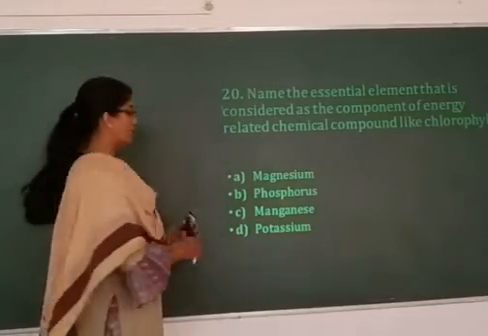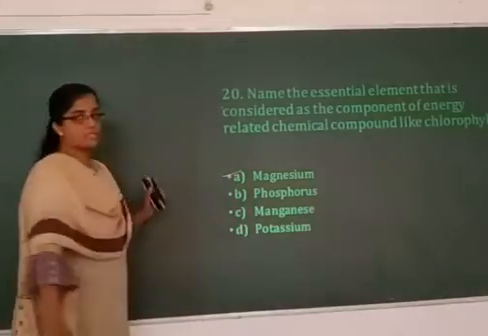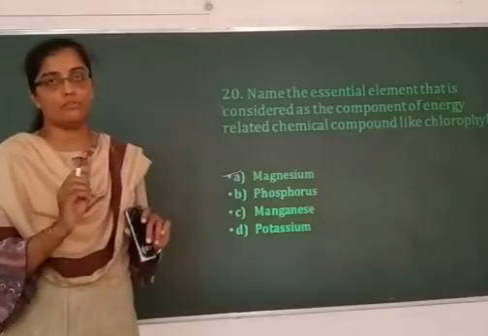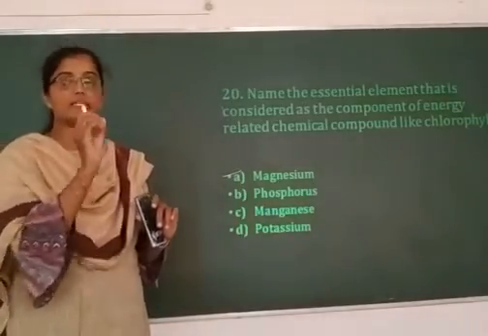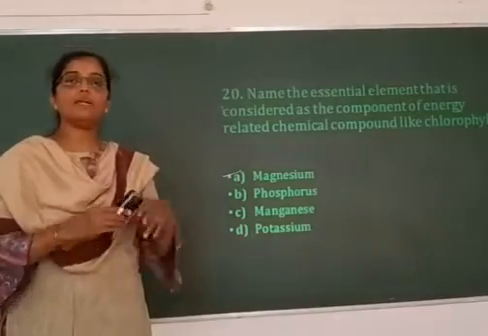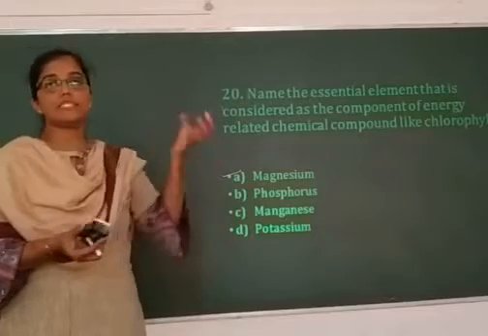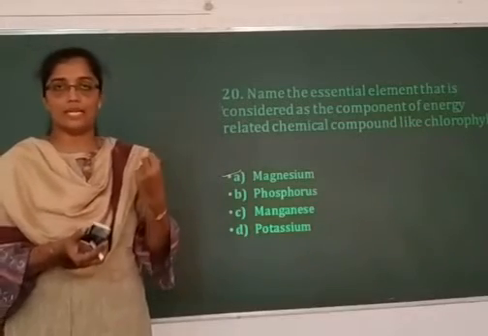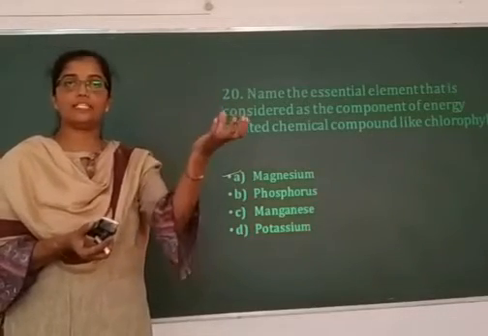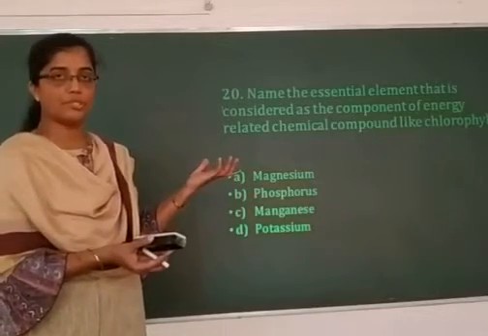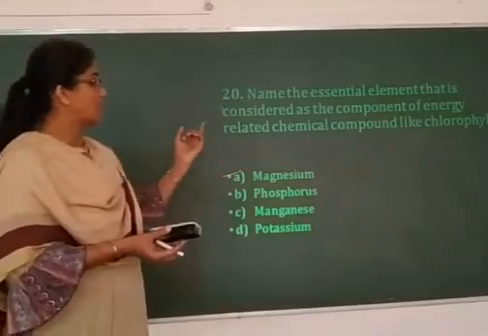So in the chlorophyll, magnesium is present. Magnesium is present in the ring structure of chlorophyll. At the center, magnesium is present. And why is chlorophyll essential? Chlorophyll molecules absorb or trap the sunlight. The radiant energy will be converted into chemical energy by these chlorophyll molecules. So it is present in an energy rich compound.